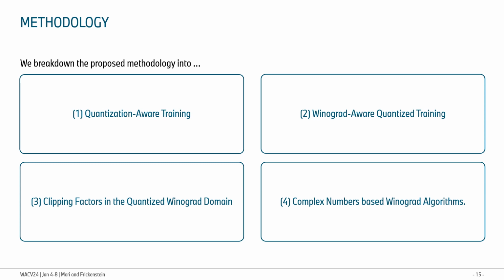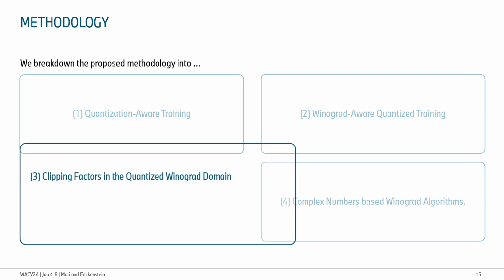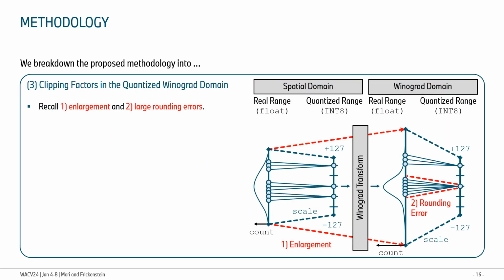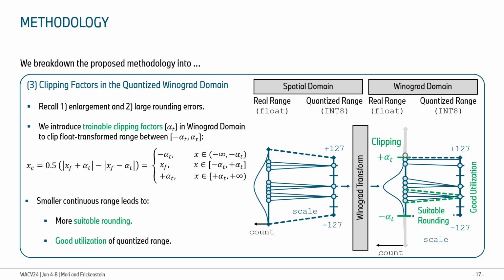Building on top of the Winograd-aware quantized training, we further reduce the numerical instability by also making the quantization itself choose its clipping factor to minimize the overflow, which we captured in the Winograd-aware quantization training step. Recalling the two main reasons for the instability of the quantized Winograd algorithm, the enlargement factor and the large rounding error, we further enable the clipping factor to be trainable, thereby matching the range of values after the transform more optimally. This results in a smaller range that leads to a more suitable rounding and a better utilization of the quantized range.